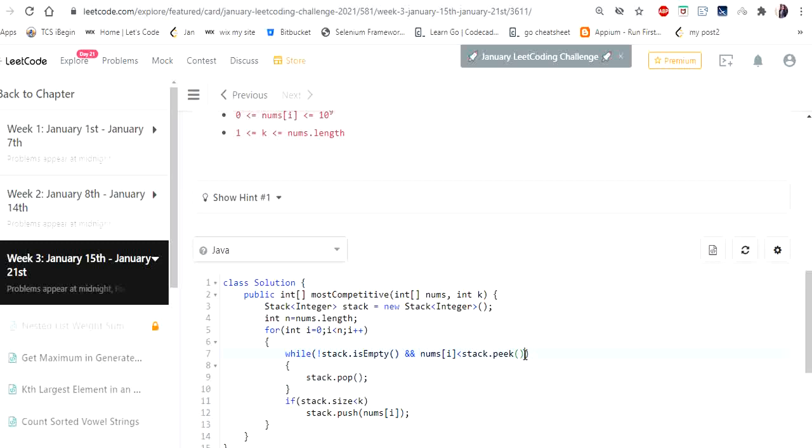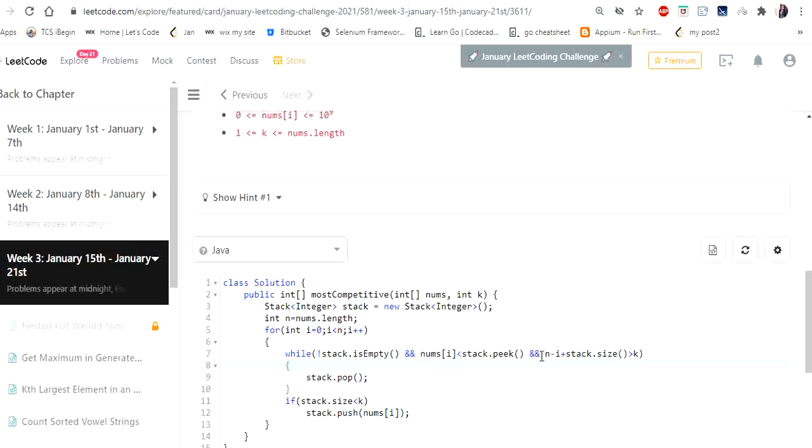So now we completed our logic, but we have missed only one logic that I said: every time it checks how many elements are left in the array so that we form the subsequence of given length. So for that I am checking from the total length of the array minus how many elements are picked until now, plus the size of the stack, is greater than k, it goes beyond k, then only it should pop.